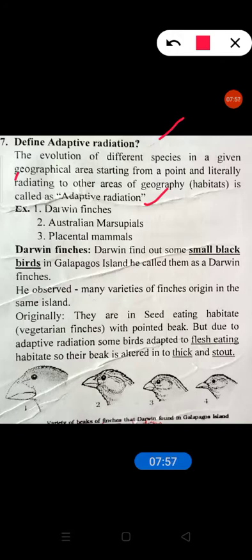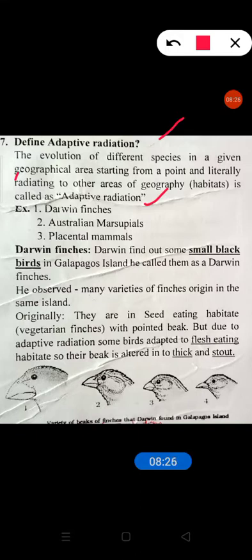Either he has to eat non-veg or he may die. So either he has to change his food habits or die. Due to the non-availability of vegetarian food, he adapts to non-vegetarian food also. On the same concept, adaptive radiation is involved.